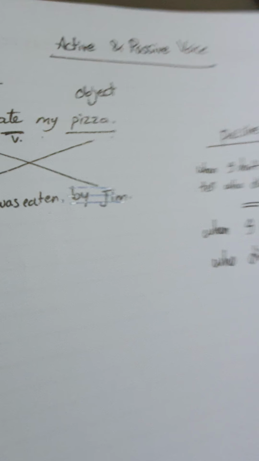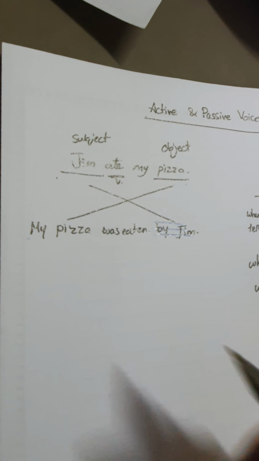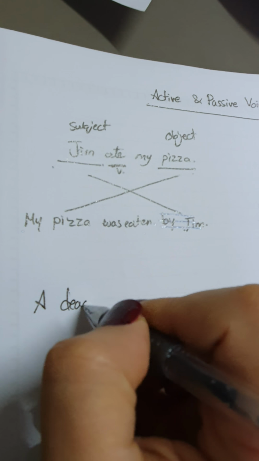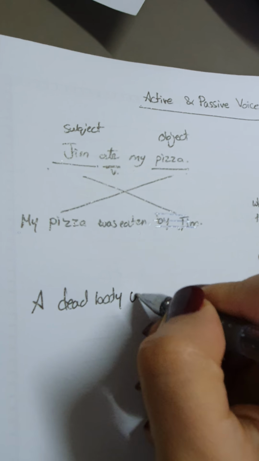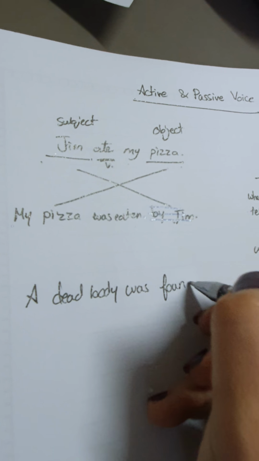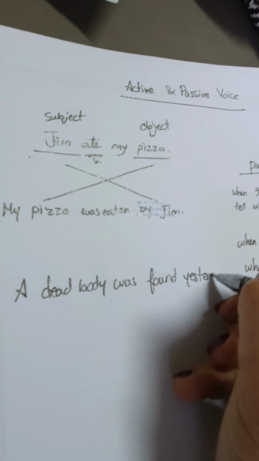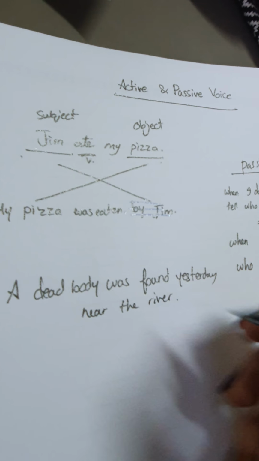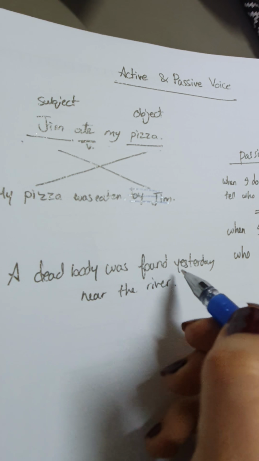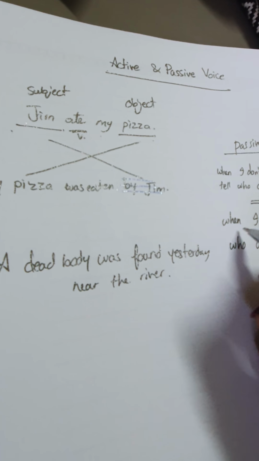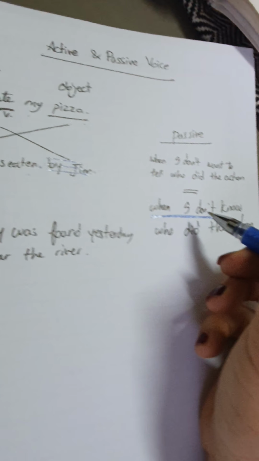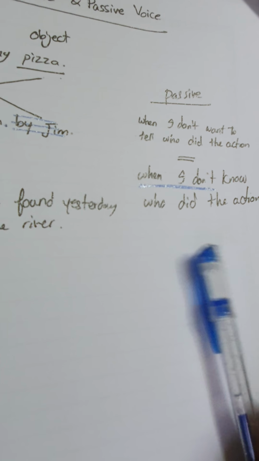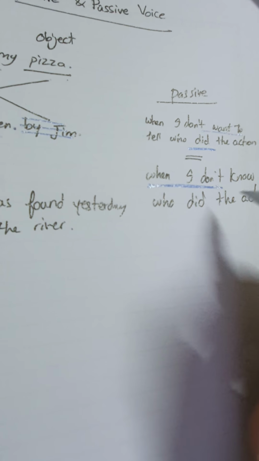How? When I say a dead body was found yesterday near the river. So here, girls, who found the dead body? We don't know. I don't know who did the action. So I use the passive when I don't want to tell who did the action or I don't know who did the action.